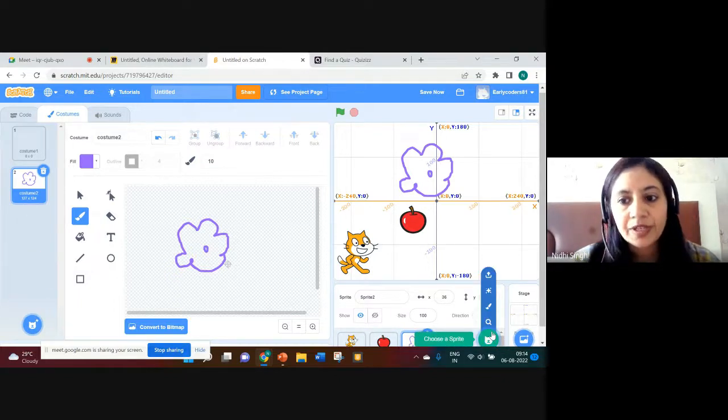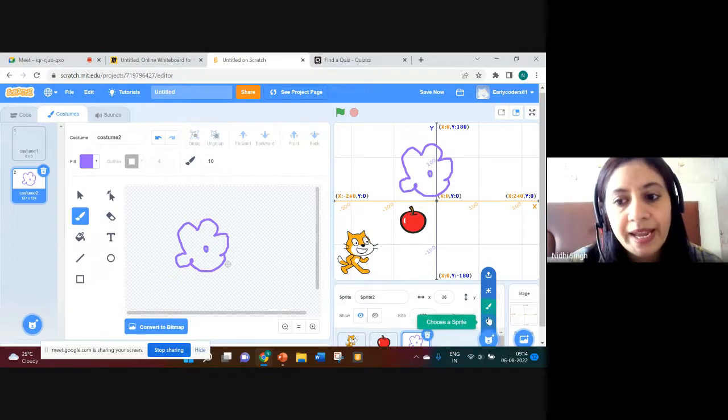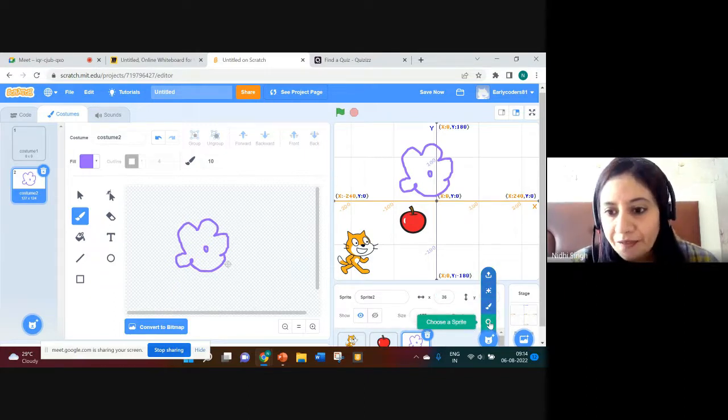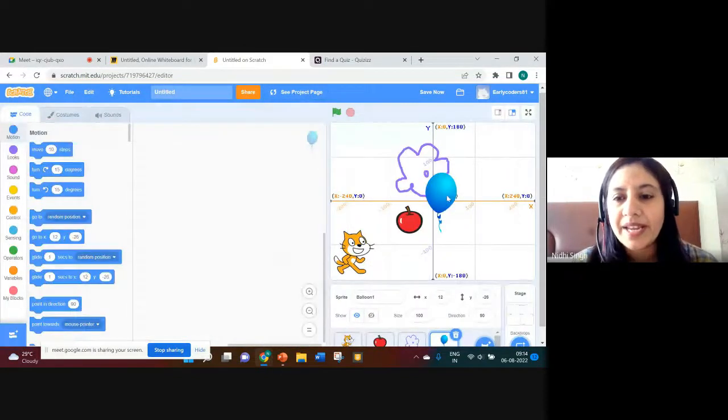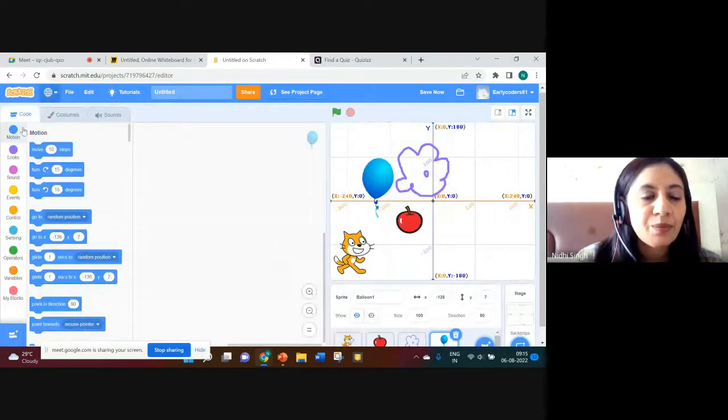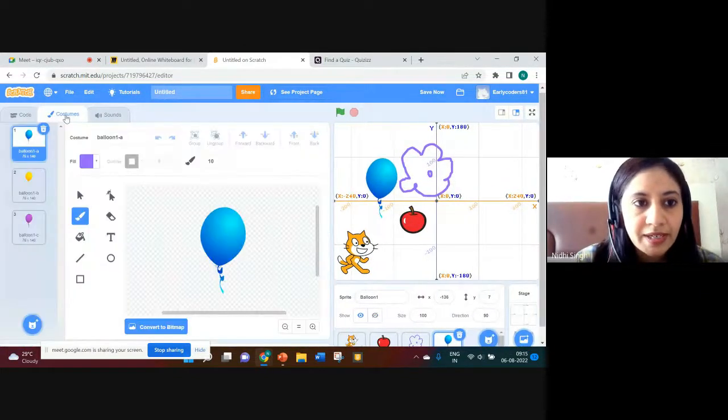From here, two things we are dealing with. First, we will add any sprite from this section. Like if I have chosen this sprite, let's take one more sprite. Let's say balloon is this sprite. If you move to the costumes part, you can see different appearances of this balloon.